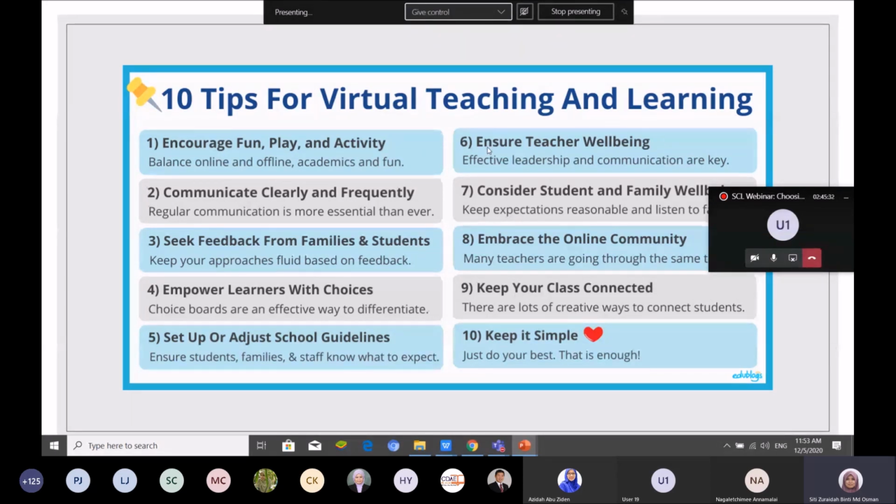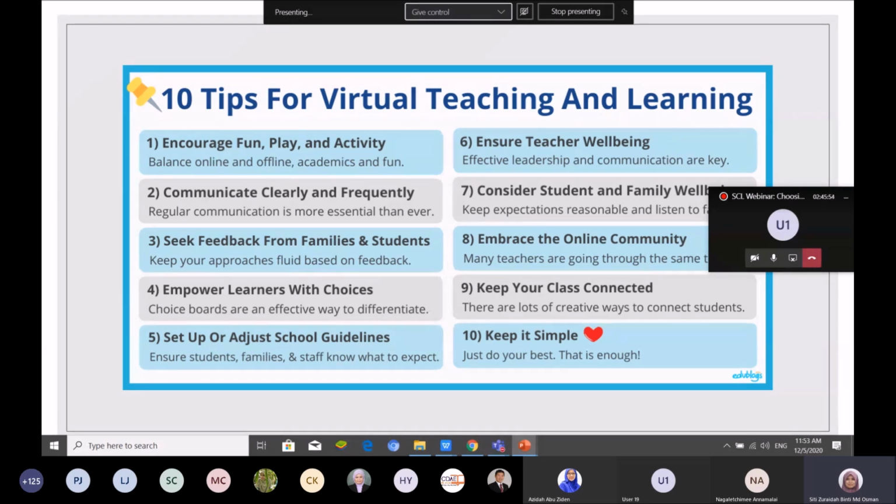And then 6, ensure teacher well-being. This is us, lecturer well-being. We need to be healthy. Don't stress. Make fun. Online teaching and learning is not as stressful compared to face-to-face teaching and learning, but we have to make fun. This is the new norm. We are going for the new norm.